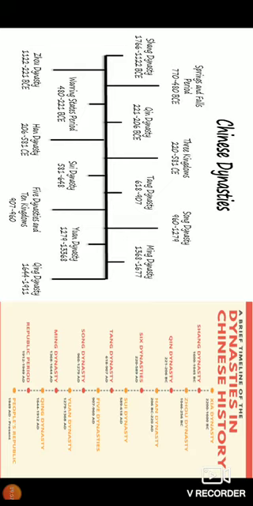All were suppressed by the Qin dynasty. You can see the Qin dynasty ruled from 221 BC to 206 BC. This dynasty suppressed all kinds of feudal lords' wars. They re-established a dynastic rule. The Qin rulers expanded their kingdoms into an empire, and they began the imperial era.